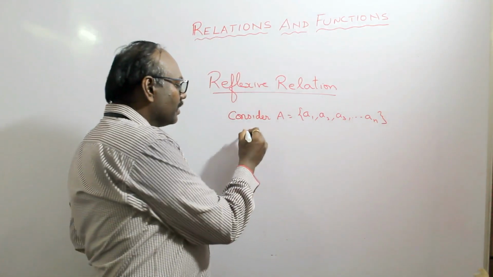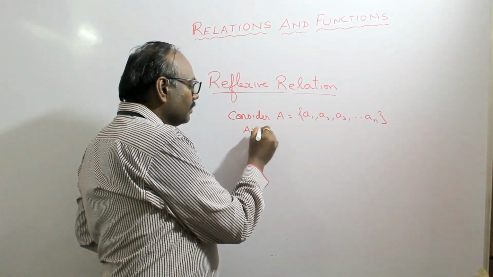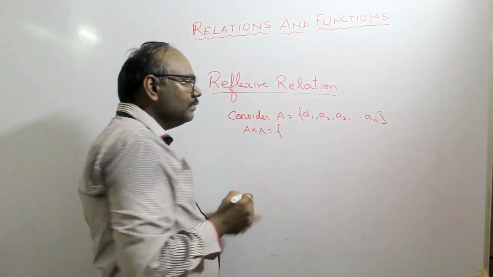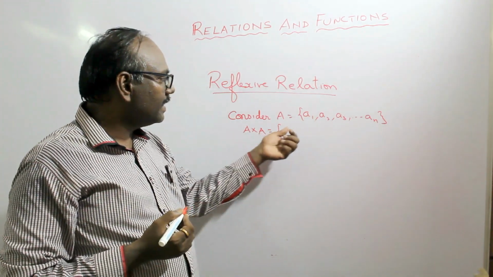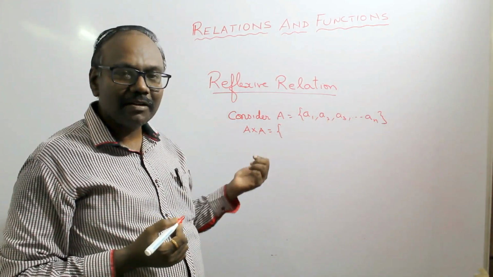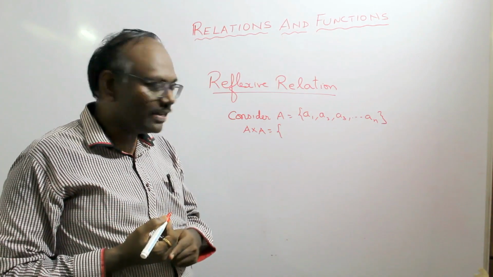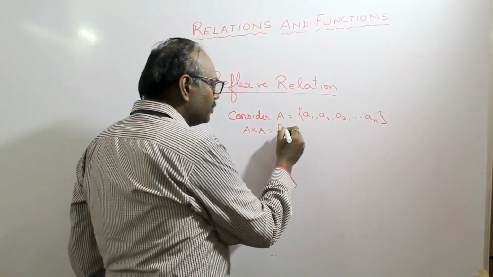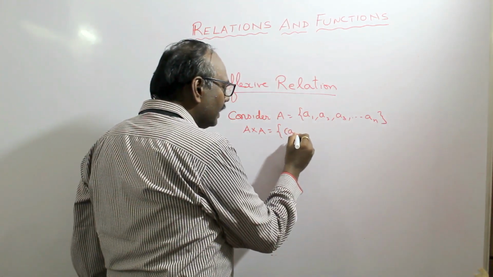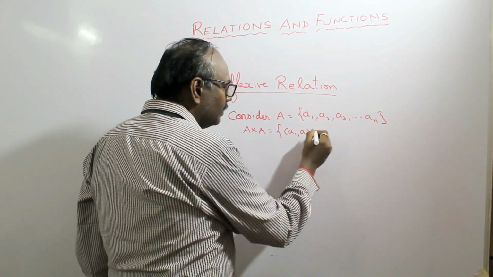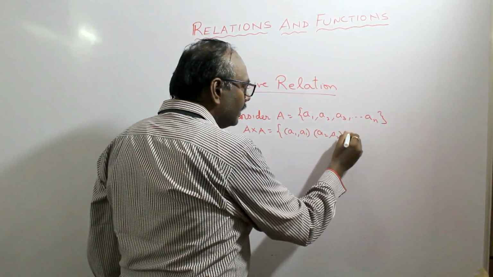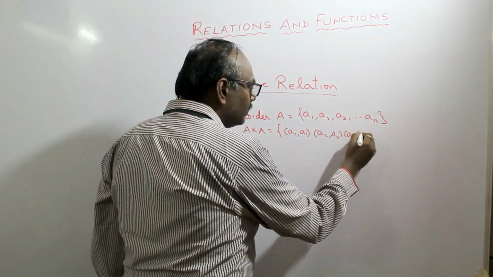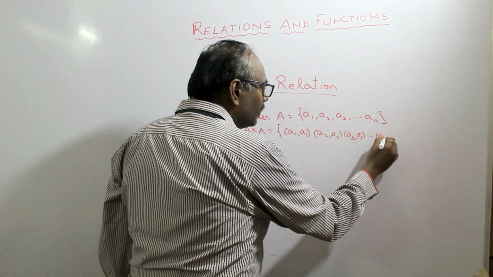So the Cartesian product contains n into n, that is n square elements, because if set A contains n elements, the Cartesian product A cross A contains n into n, that is n square elements. So let us try to write down (A1, A1), then (A2, A2), (A3, A3), so on till (An, An).